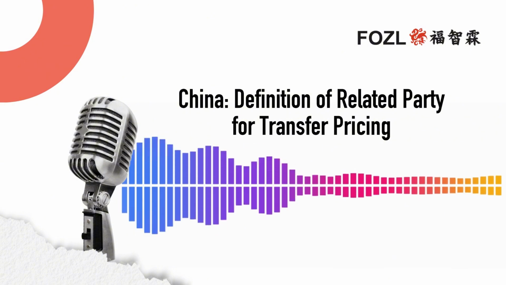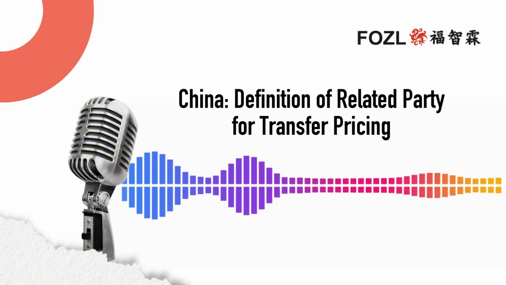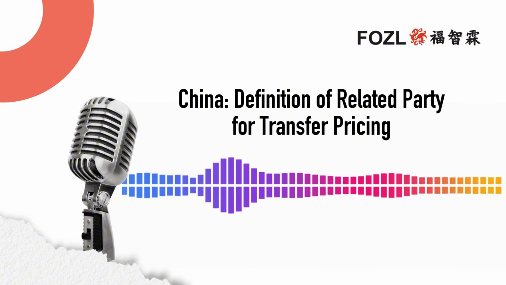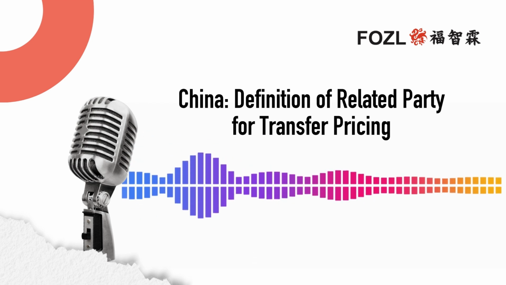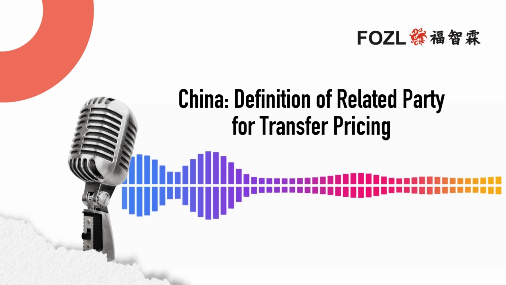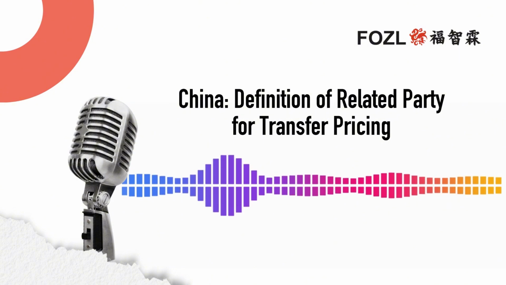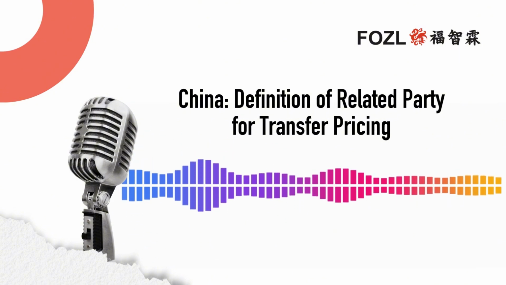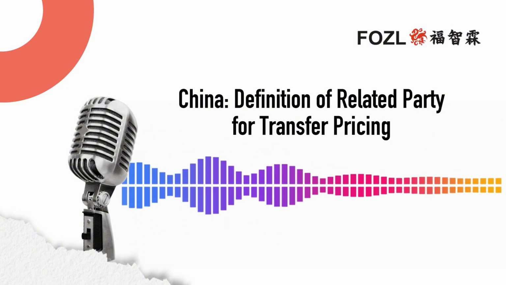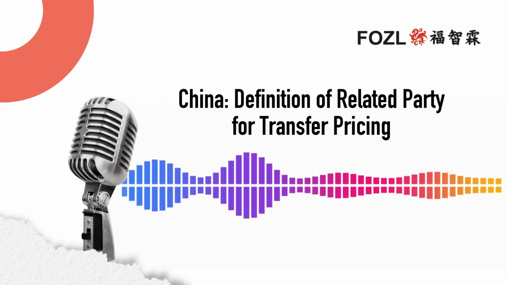Okay. So even if this shareholding doesn't hit that 25% threshold, if one party has a lot of control over the other's business, their core operations, they can still be considered related. If one company is basically saying, this is how you're going to run your business, then that's not really arm's length.